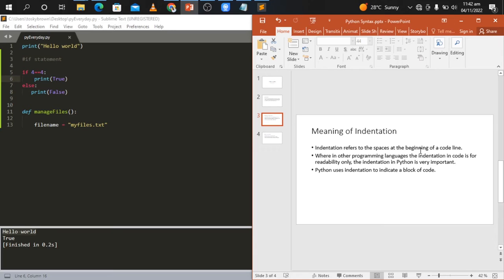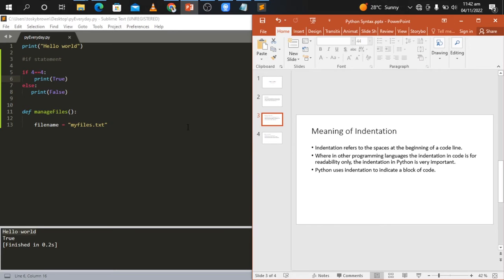So we give indentation to be able to get our code to run. When we talk of bugs, we can have an indentation error, which is also part of the bugs. And Python uses indentation to indicate a block of code.